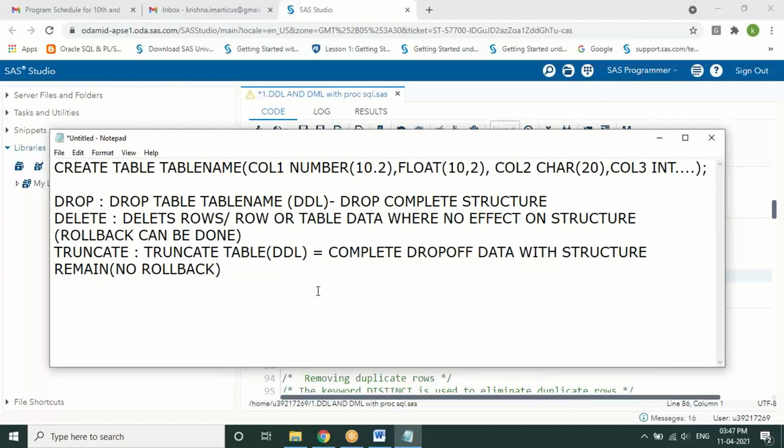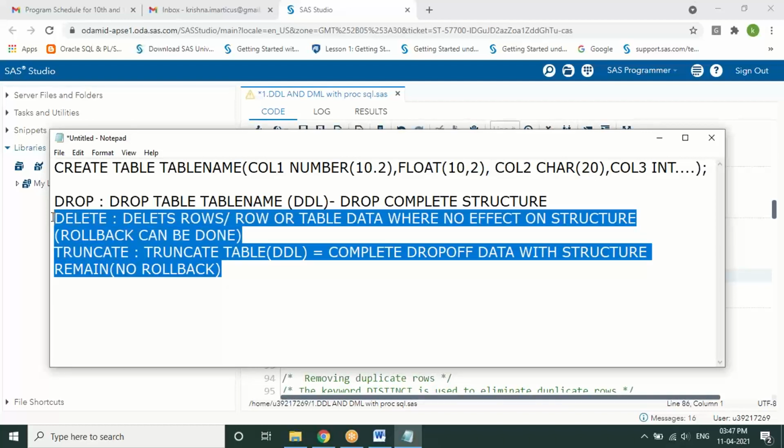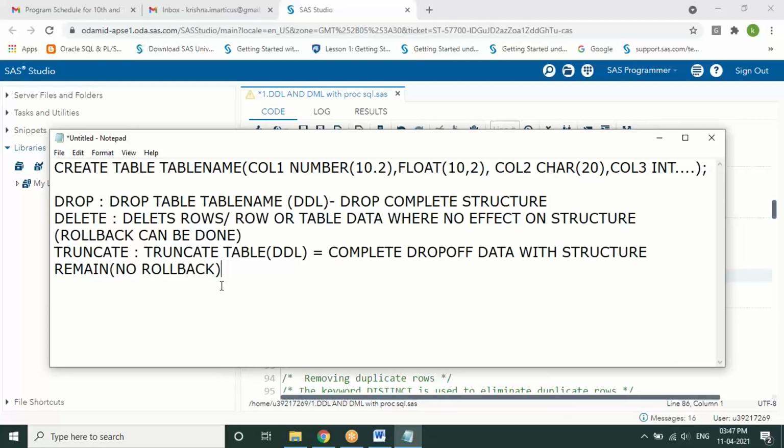Any scenario where you use it in real time, so that others can understand it very easily? Delete is very common. Most of them use it. Any scenario for truncate? Truncate we generally don't use. You don't use truncate, but then who will use it? Okay, fine. No issues. Guys, hope everyone understood about these statements.